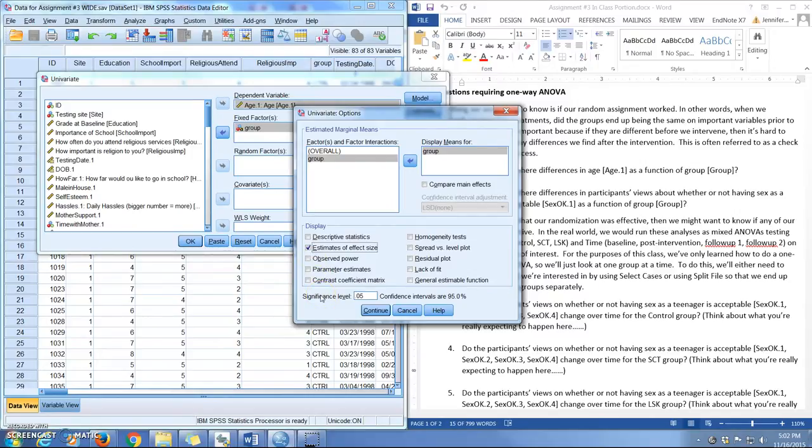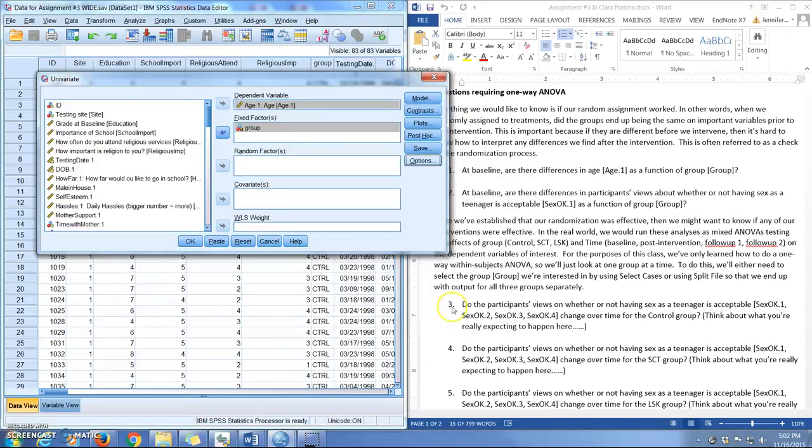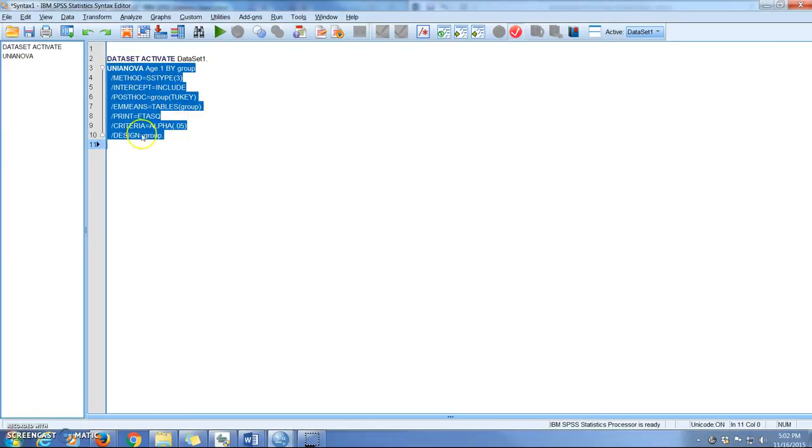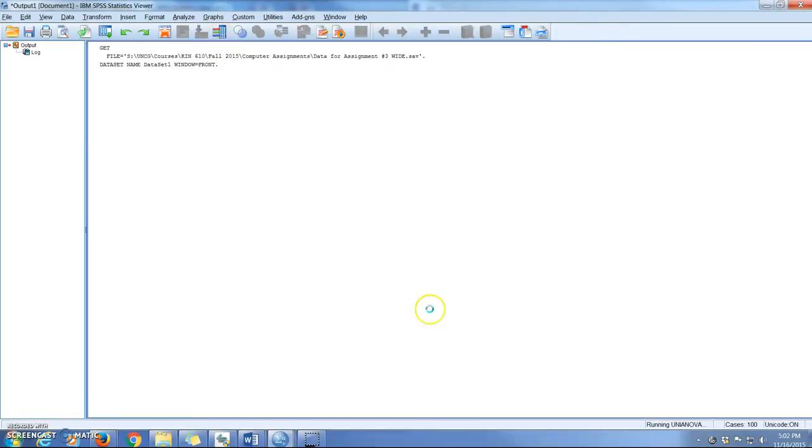I haven't gotten you guys totally in the habit of writing those in because we haven't learned how to calculate them by hand, but it'll be good for you to click that here so you can see what those look like. So you click continue, and then, as always, I'd like you to click paste, so you save that syntax, and then you run it. You go ahead and run it from here. You highlight it and hit the green button.